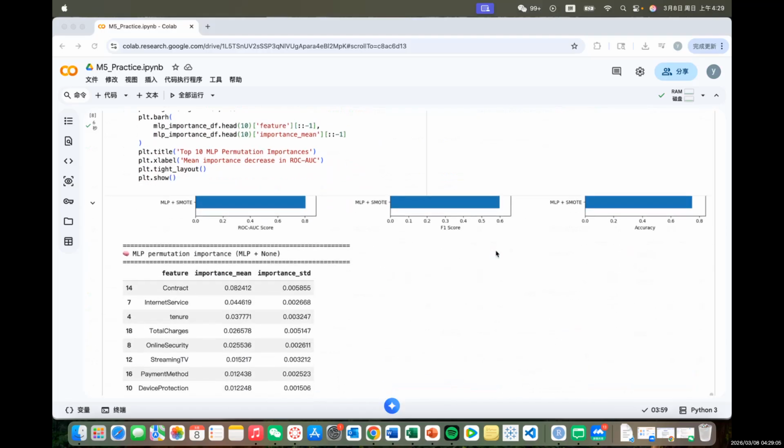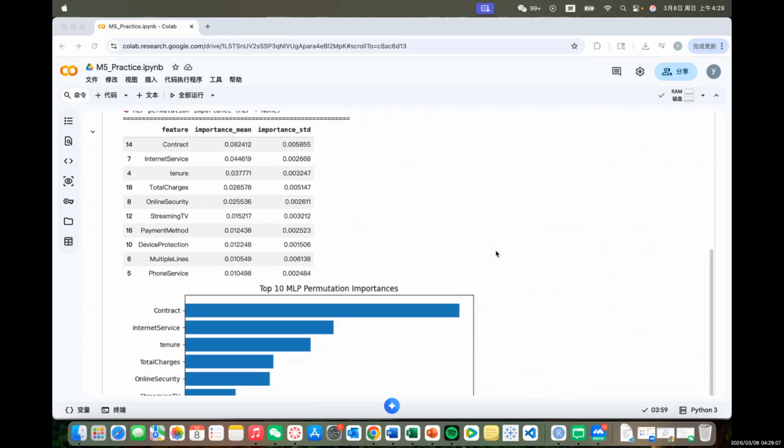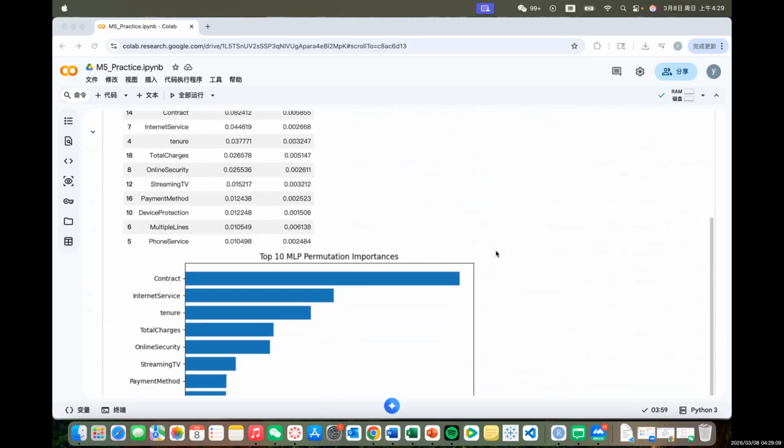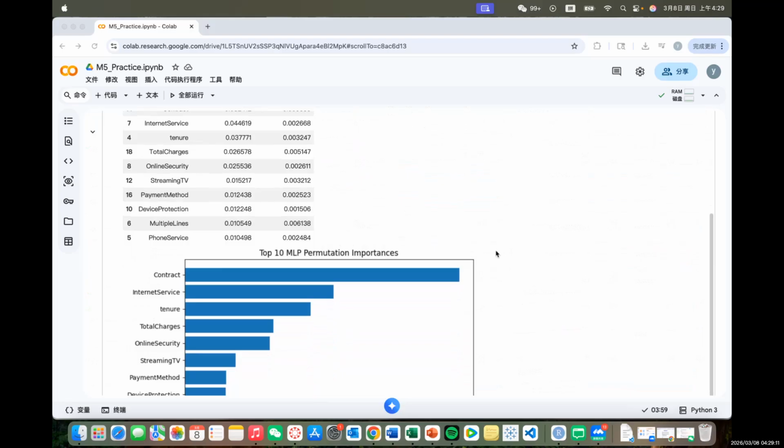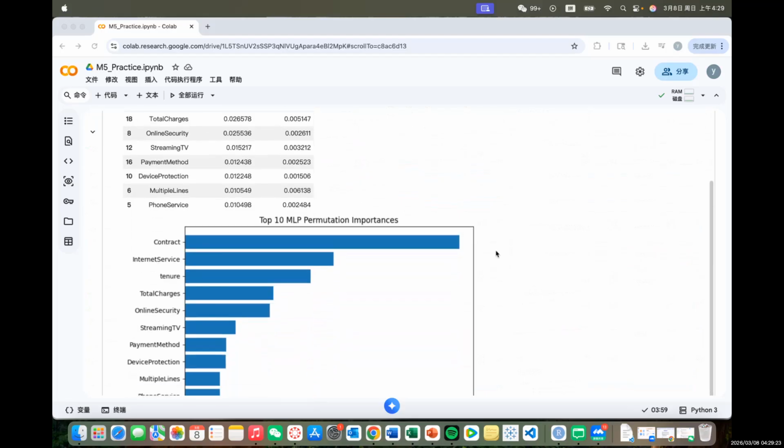So this needs attention. I also tried a simple mitigation step. I removed the sensitive features and trained the model again, but the fairness gap did not fully disappear. This shows that fairness is not something we can solve by just dropping one column. Other features may still contain similar information.